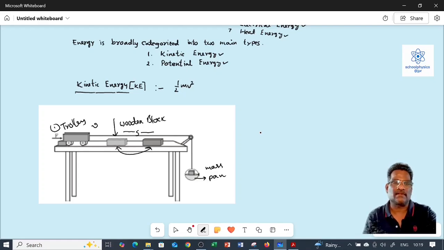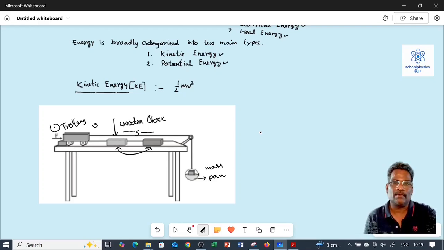Just as we discussed, kinetic energy is acquired by objects while they get motion. So, when objects get energy, they have the capacity to do work. That work is nothing but called kinetic energy.